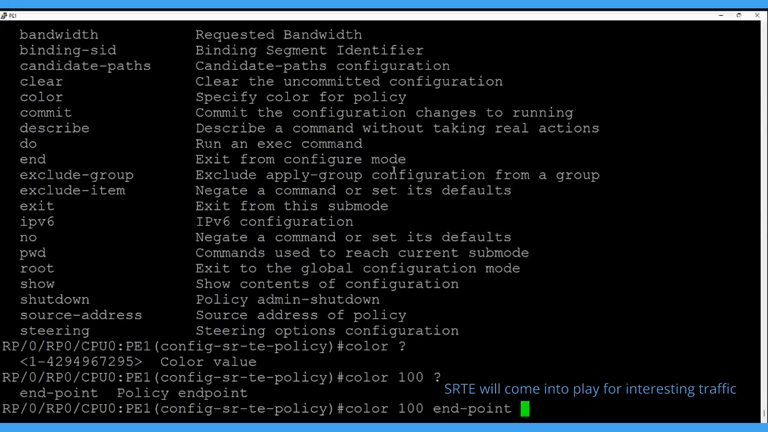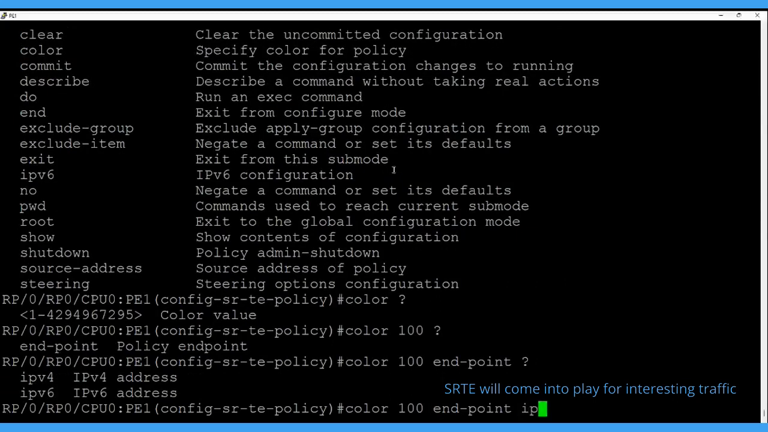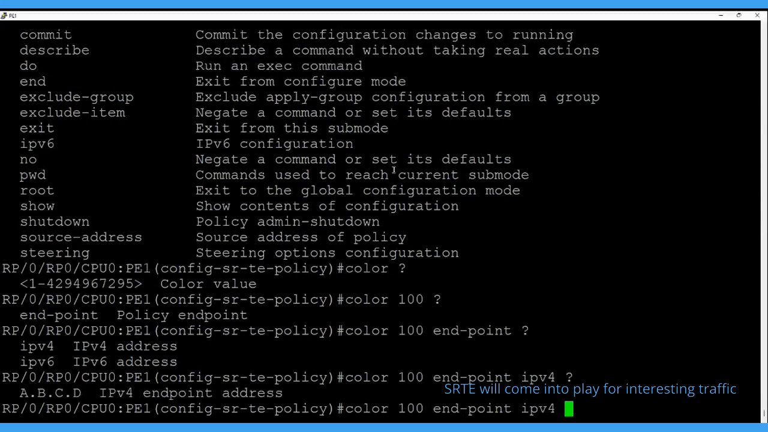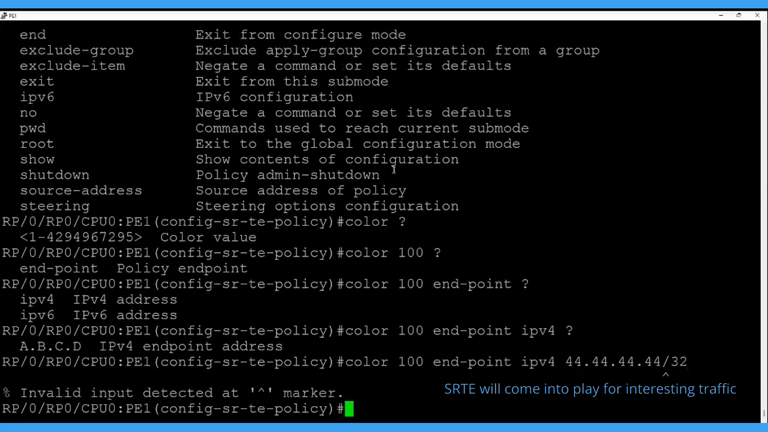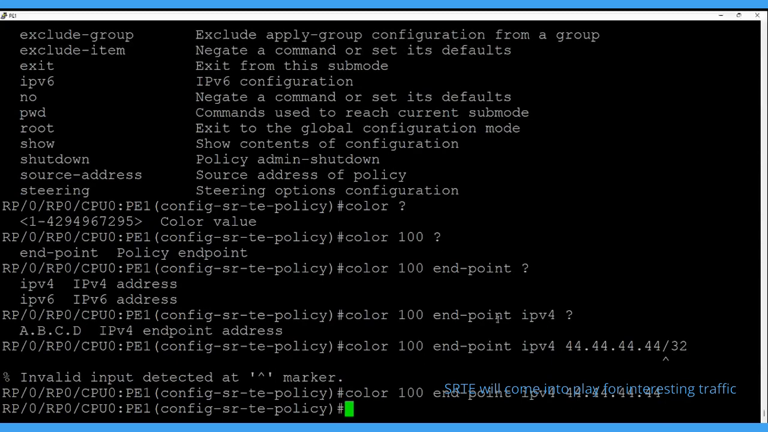Then we define the endpoint. The endpoint will be the IPv4 address, and here we'll put the PE2 loopback 0 address. This will be the BGP VPNv4 next hop address. Actually it is not required. Okay, once you define the color and endpoint, after that we need to define the candidate path preference.